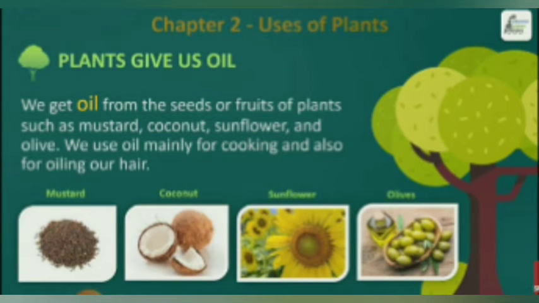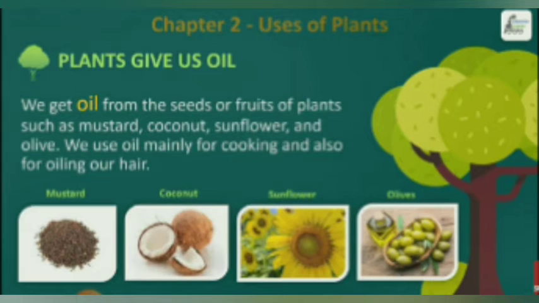Now next is oils. Plants give us oil also. We get oil from the seeds or fruits of plants such as mustard, coconut, sunflower and olive. We use oil mainly for cooking and also for oiling our hair. These oils are mainly used in our cooking, and some types of oils are used for our hair also.